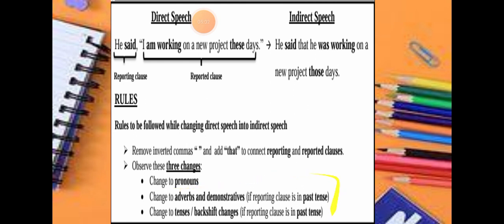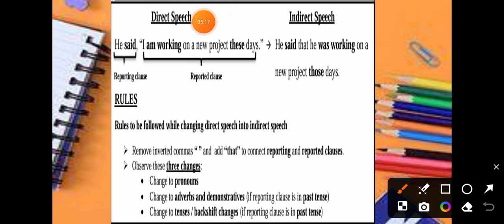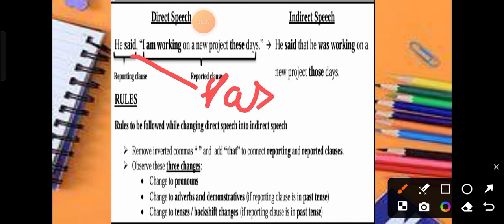Before discussing these last two points, the pronouns are going to change no matter what. But there's one more thing that you need to know. Here you can see "said" is highlighted and written in bold. Why is it written in bold? Because it's past tense. Everyone knows that said is a past tense.